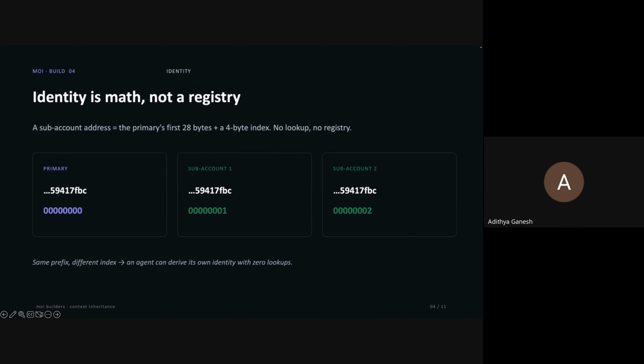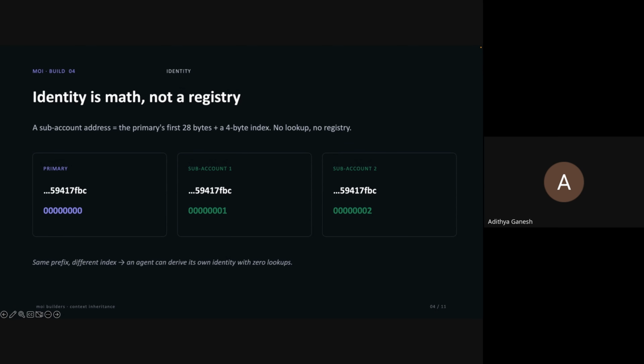And this matters because it means anybody, including the agent itself, can figure out the address of sub account number N with just pure arithmetic, no database to look it up in and no config file to store it in. The only thing you can't compute is the sub account status: has it been inherited under logic yet or not?